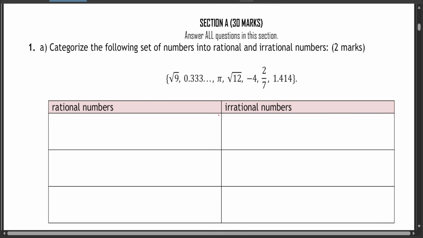So question 1A, categorize the following set of numbers into rational and irrational numbers, 2 marks only. Now, rational numbers are repeating numbers. So for example, we have 2.3434. It can be a repeating number. You can know the sequence or the pattern to the next number. So you get 3434 continuously, or those are whole numbers like 2, 3, 5, 6, 7, which are rational numbers as well.